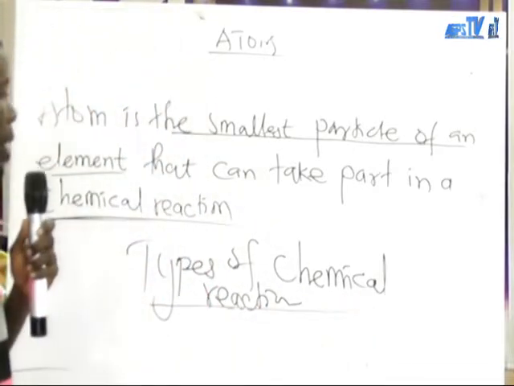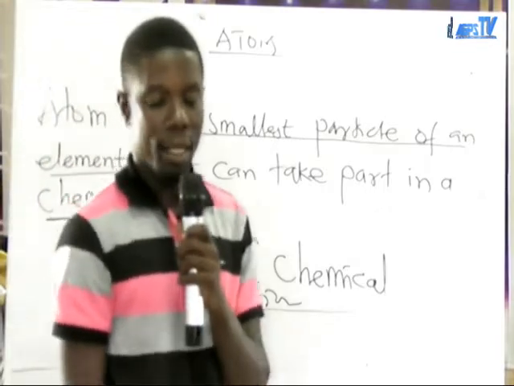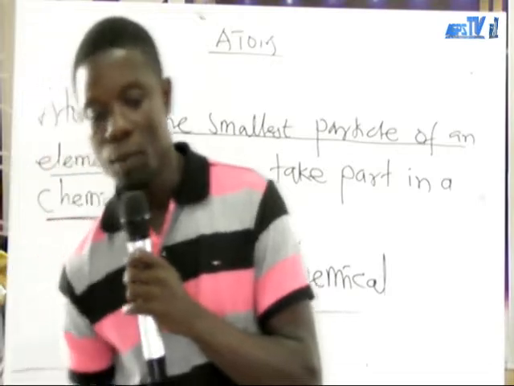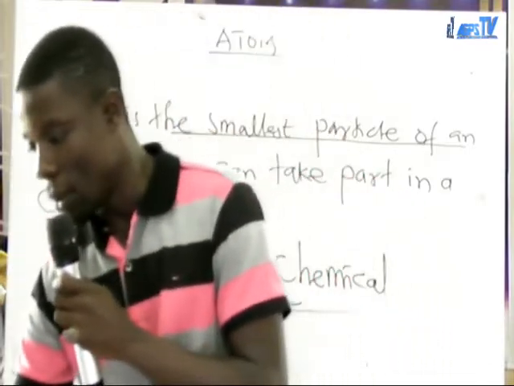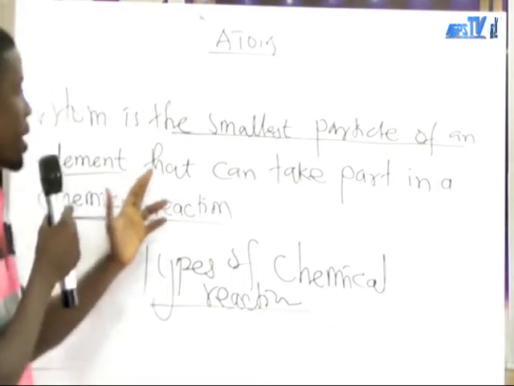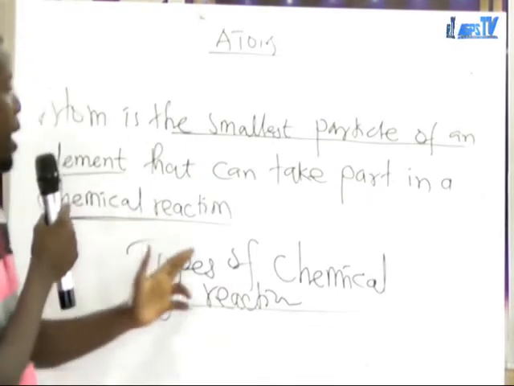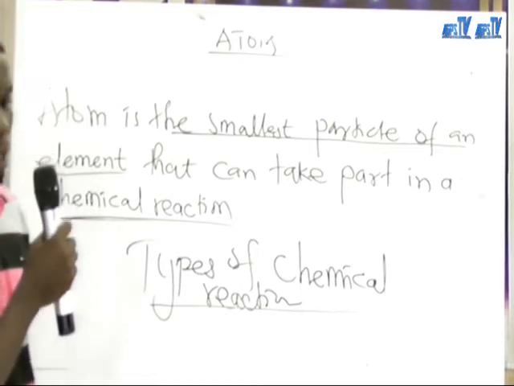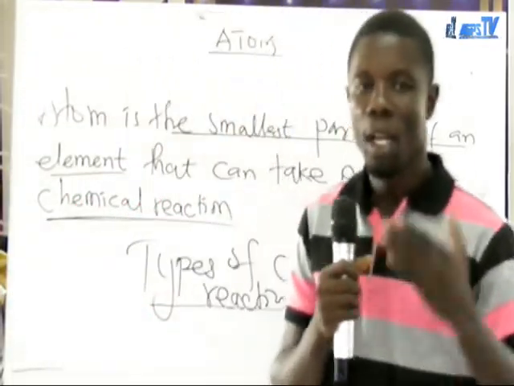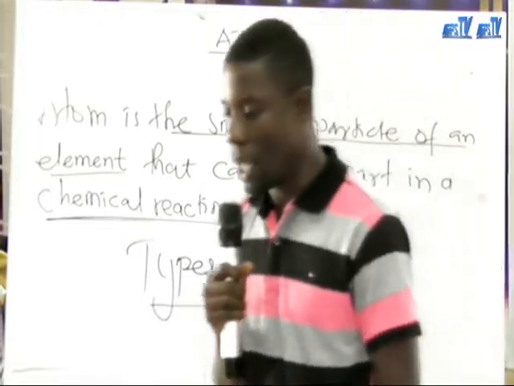The first one is exothermic reaction, and the second one is endothermic reaction. Take note of them. So, the definition: atom is the smallest particle of an element that can take part in a chemical reaction. And we have two types of chemical reaction. We have exothermic and endothermic reaction.